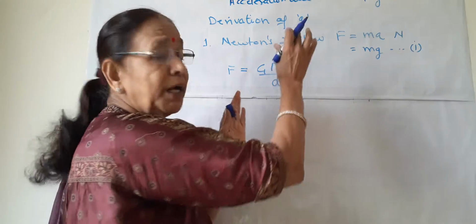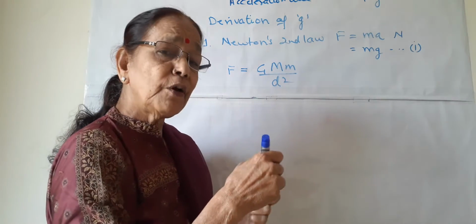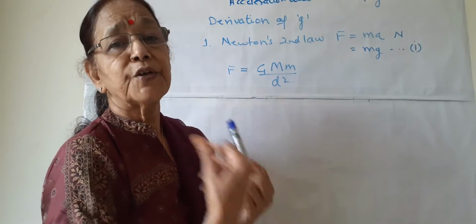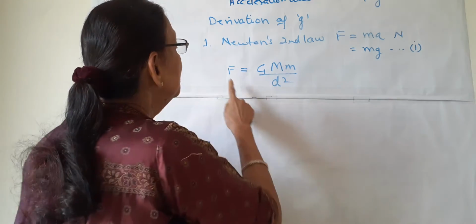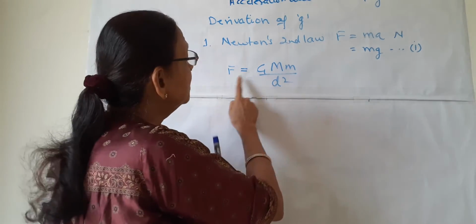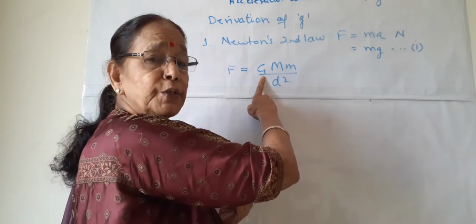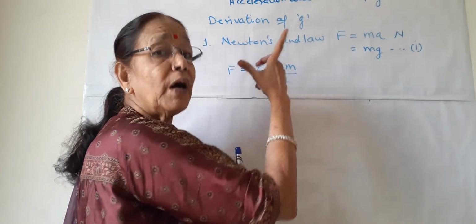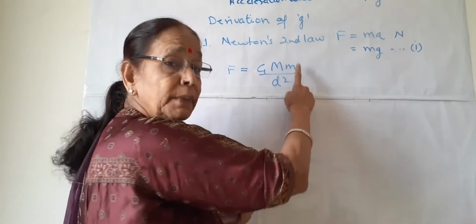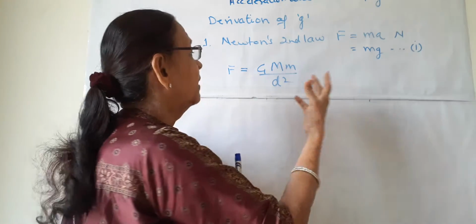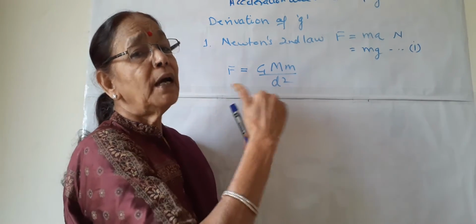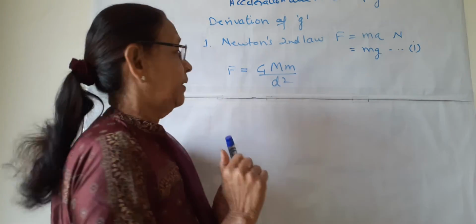This F, force, is equal to G, which is the universal constant. This M is the mass of earth, this m is the mass of the object, and d is the distance between earth and that object.